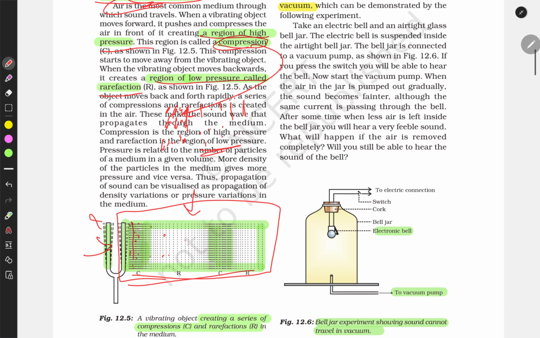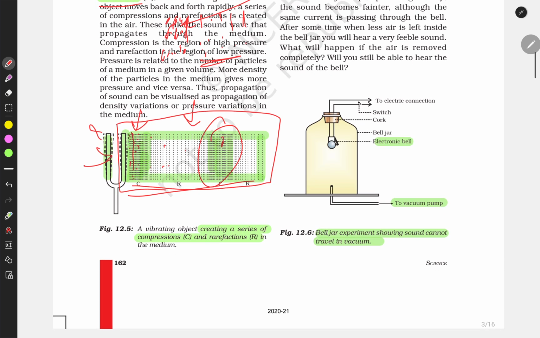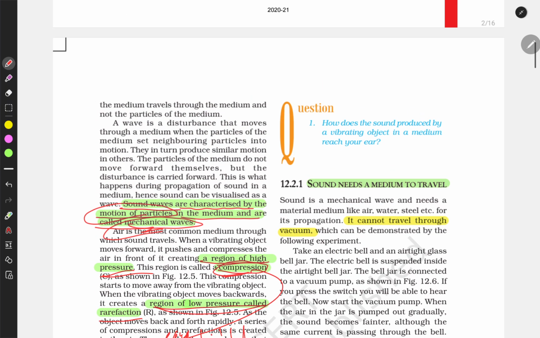The region of high pressure is called compression, and the region of low pressure is called rarefaction, creating a series of compressions and rarefactions. A vibrating object creates regions of rarefaction and compression.